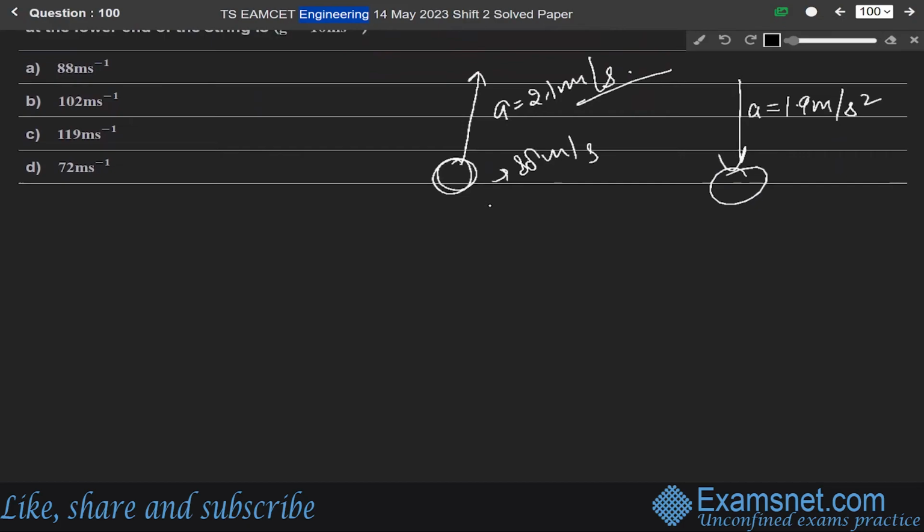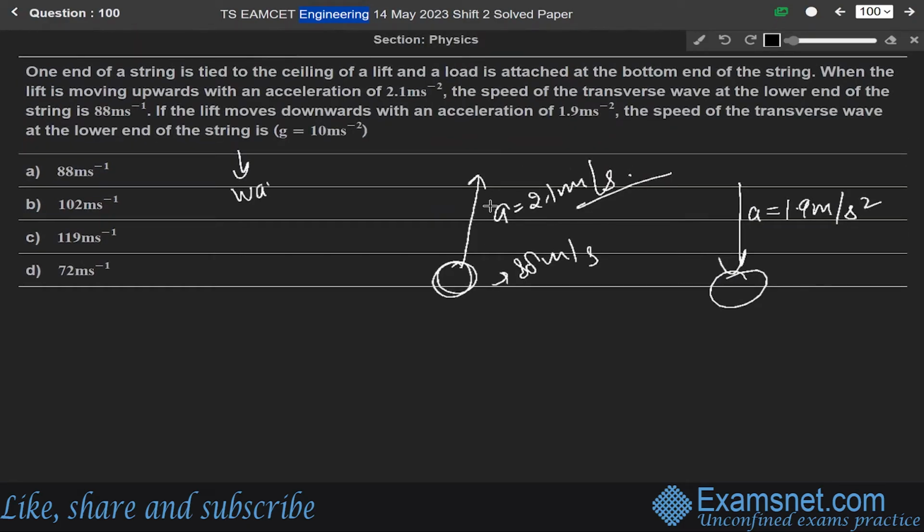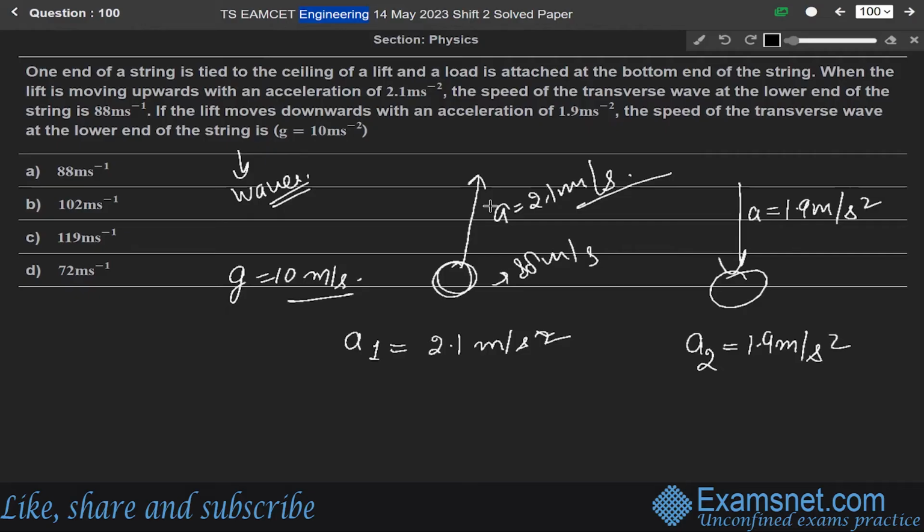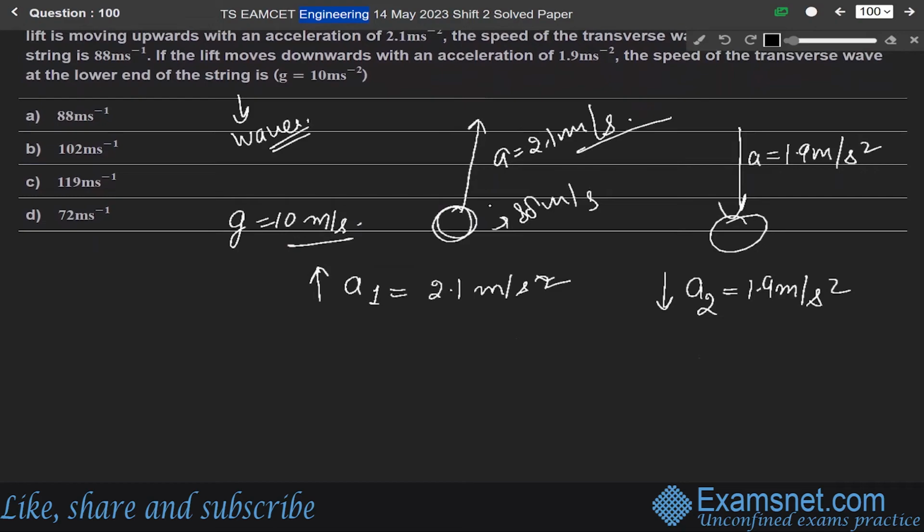So this question is again from the chapter of waves. First of all, the acceleration due to gravity g is given as 10 meter per second square. According to the question, when the lift moves upward, the acceleration, let us say a1, is 2.1 meter per second square, and when the lift goes downward, the acceleration is 1.9 meter per second square. And the speed of the transverse wave when the lift is going upward, V1, is given as 88 meter per second.